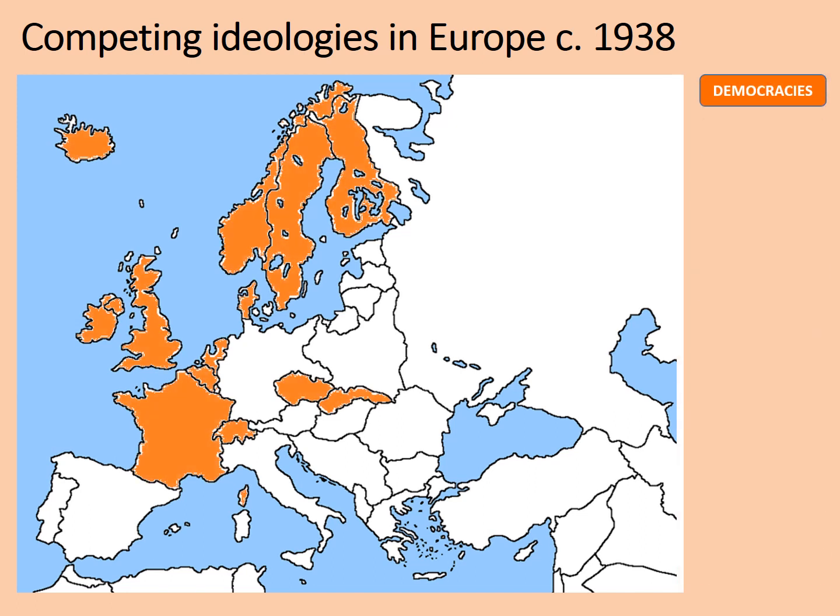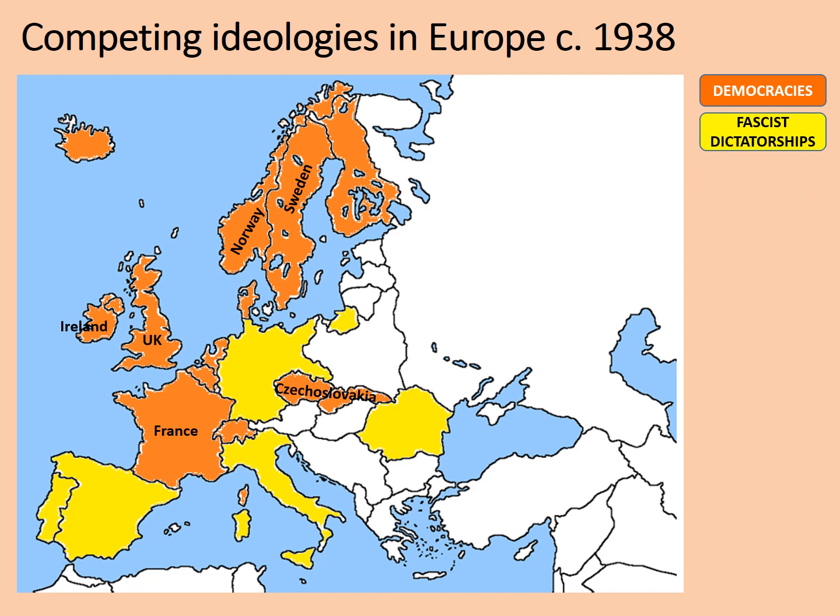Firstly, let's have a look at which nations in Europe were democracies in around 1938. I'm not going to list them all here, otherwise we'll be here all day, but a few typical ones include the UK, France, Ireland, which by this point was free from the UK, Norway, Sweden, and even Czechoslovakia, though not for long because Hitler was going to invade it.